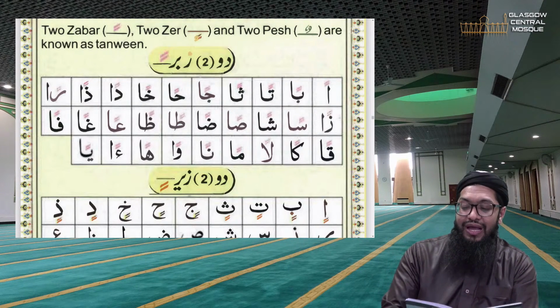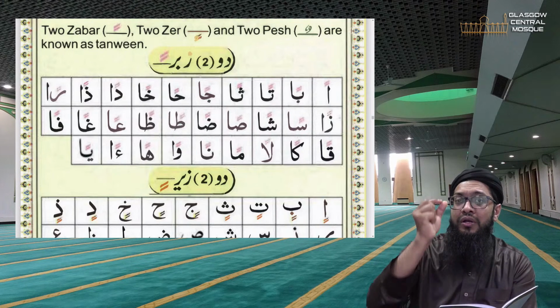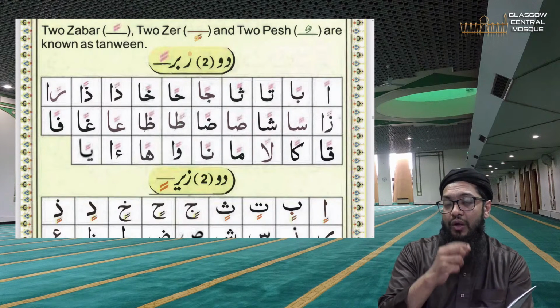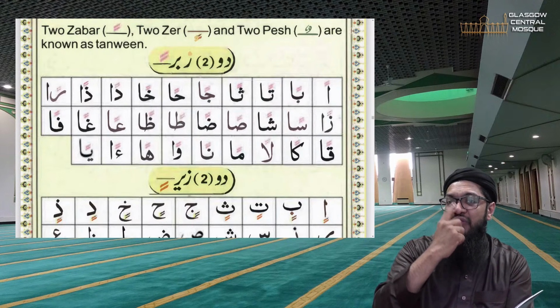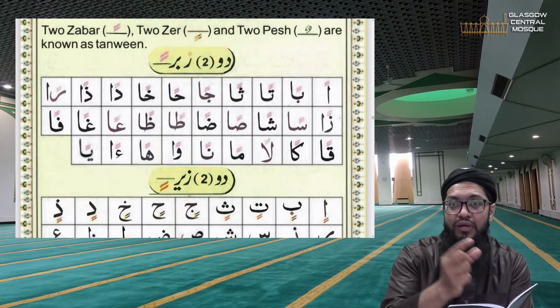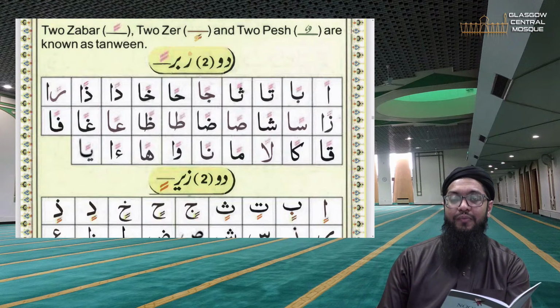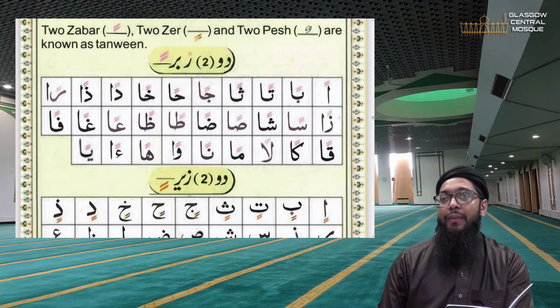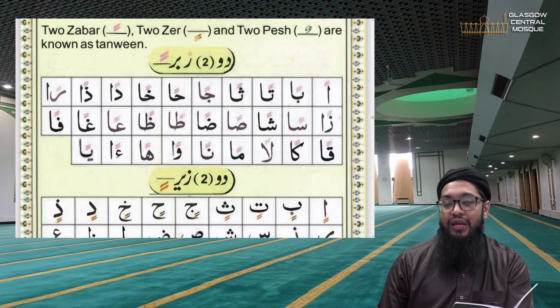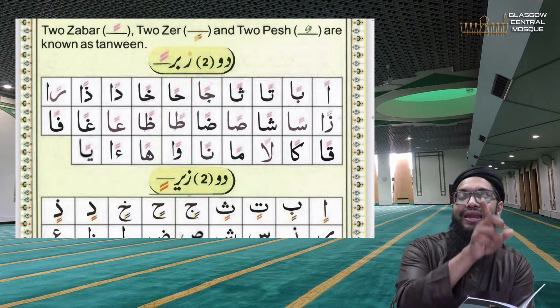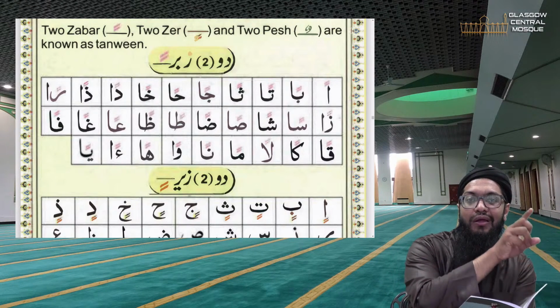So to make it easy, guys, Tanween on its own is never gunna. What does gunna mean? Sound from the nose. There is no humming sound. No humming. Okay, like for example, an, ban, tan. That's a mistake. It's an, ban, tan, than, jan, han, khan.